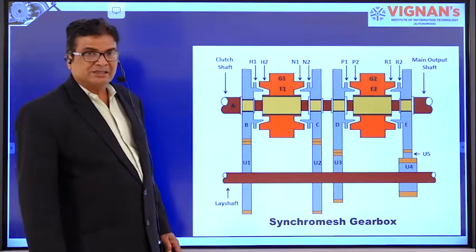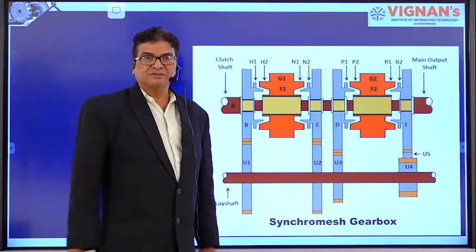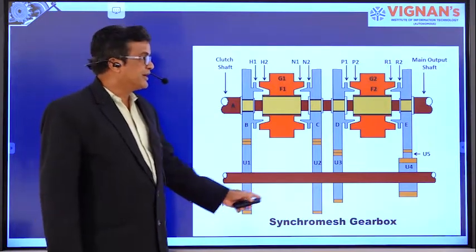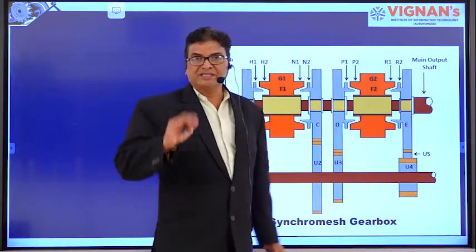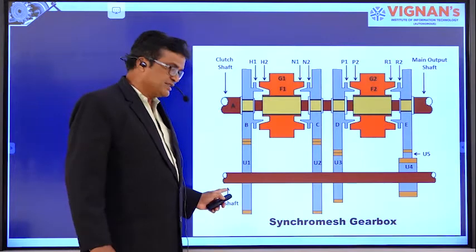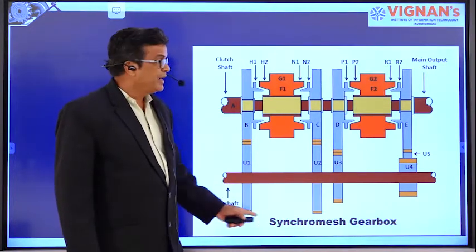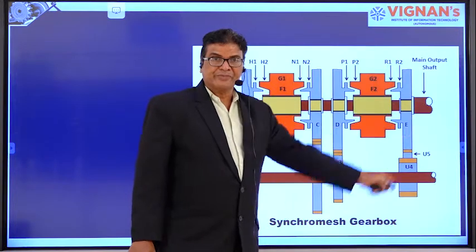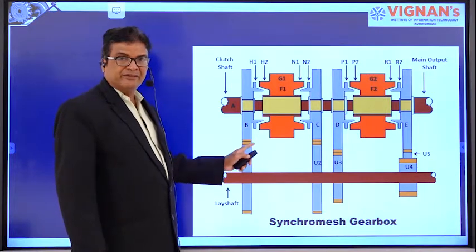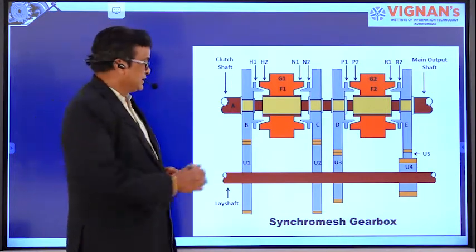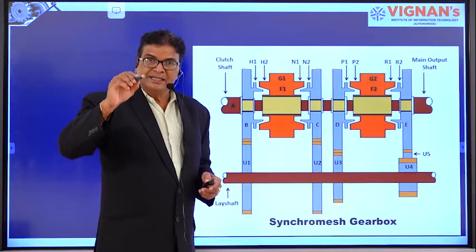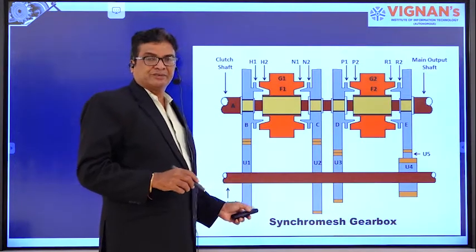Now the synchronous gearbox consists of 3 shafts. One is the clutch shaft, the second is the lay shaft or counter shaft, and the third one is the main shaft. 3 shafts are there for any gear wheel. The clutch shaft gear wheel is in mesh with the lay shaft gear wheel in all the types of gearboxes. This setup is common for all the types of gearboxes. The clutch shaft gear is in mesh with the gear on the lay shaft, right?